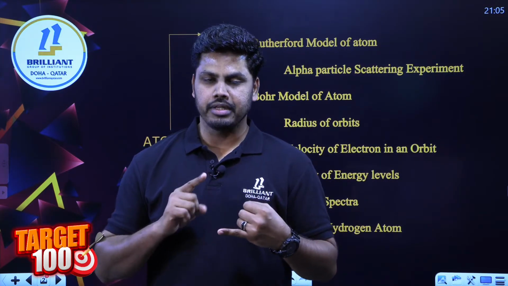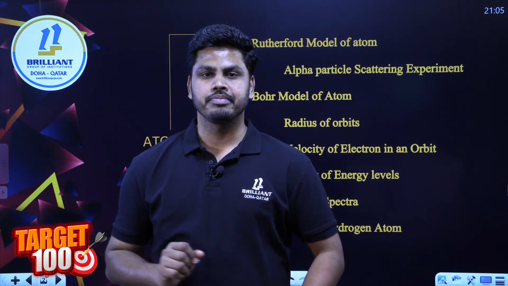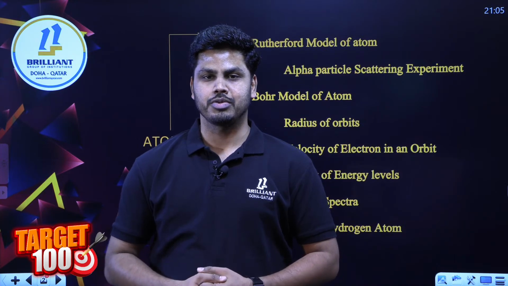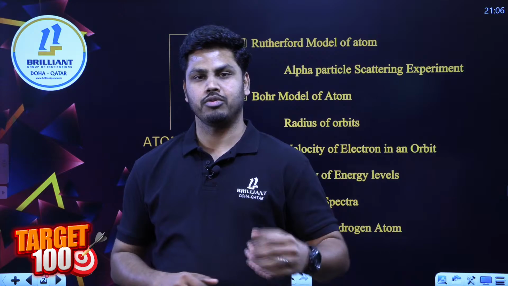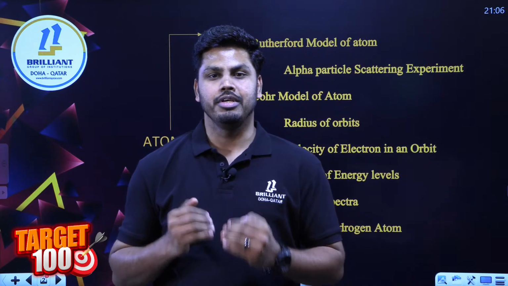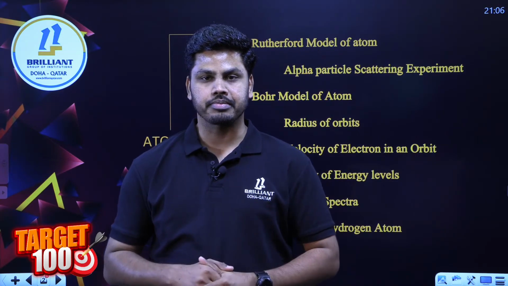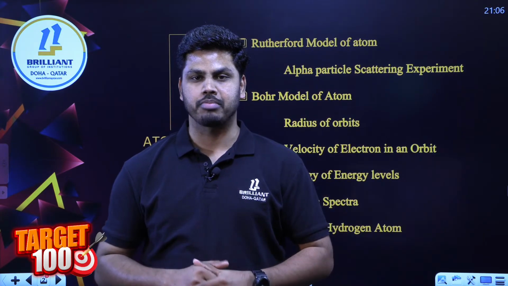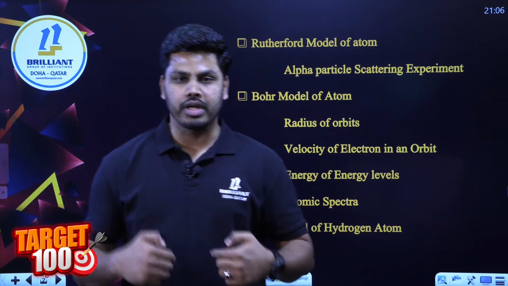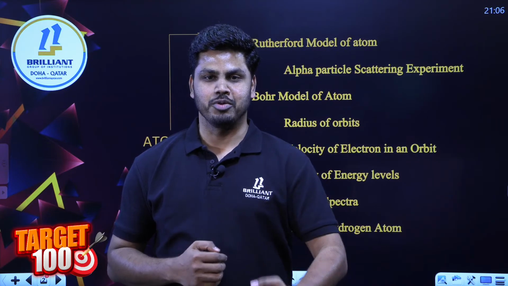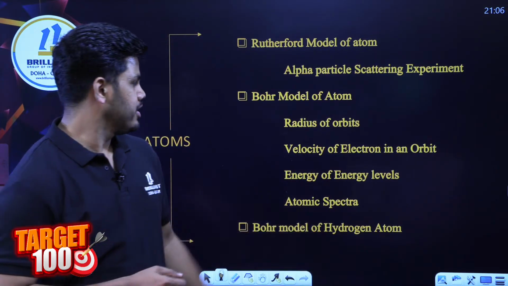So in that we explained the three postulates as I told you. Then we'll get expression for radius of an orbit. We'll explain velocity of electron in an orbit and energy of energy levels. We know Bohr called that orbits as energy levels because each orbit possesses a definite amount of energy, so it is called energy levels. And followed by atomic spectra. And towards the end of the chapter, we applied Bohr atom model into hydrogen atom. So Bohr model of hydrogen atom is the last topic that we discussed in the chapter.